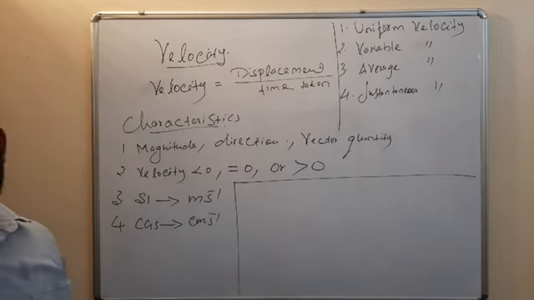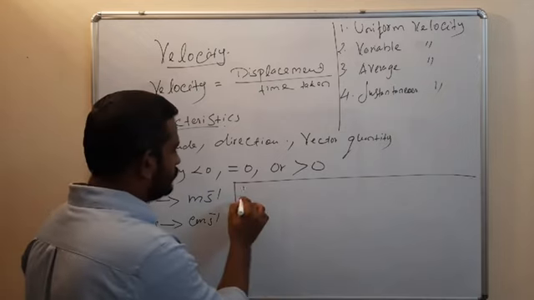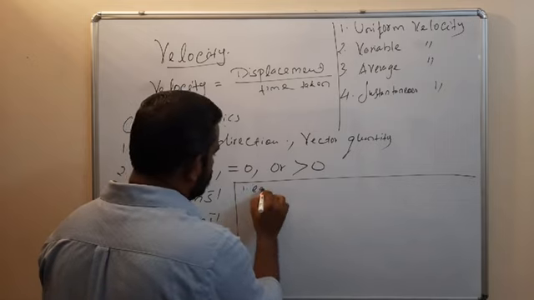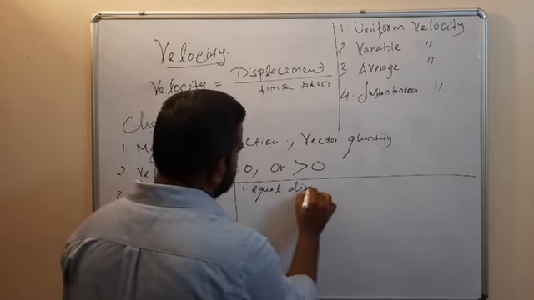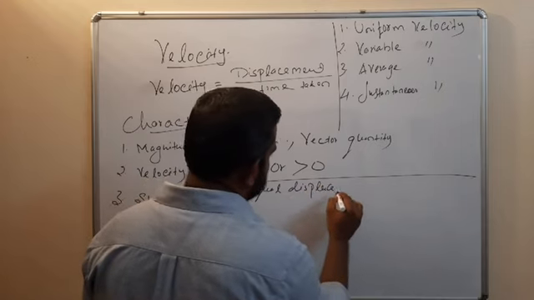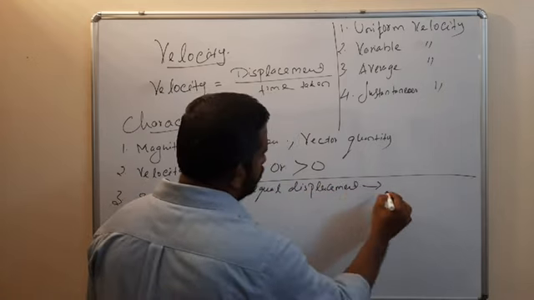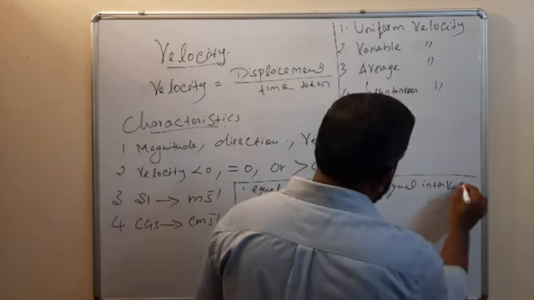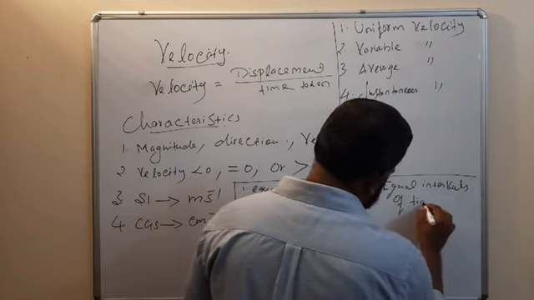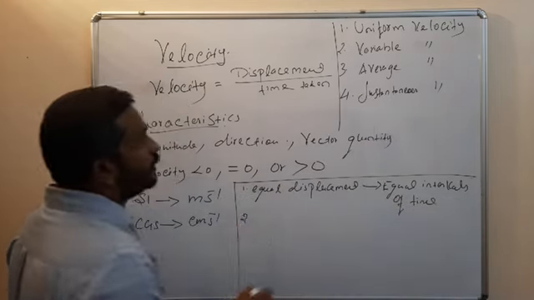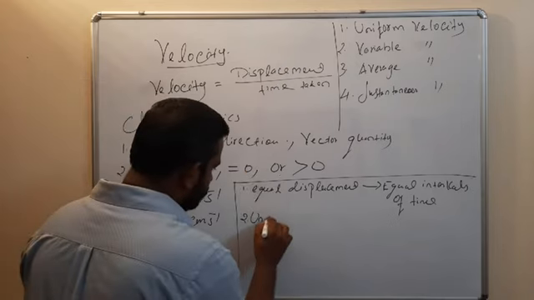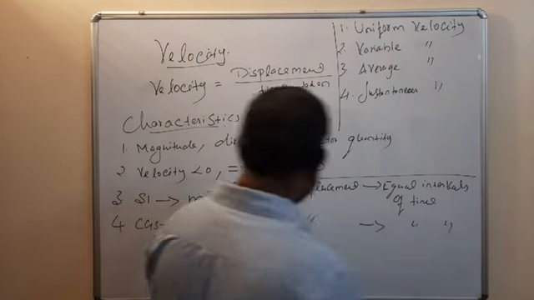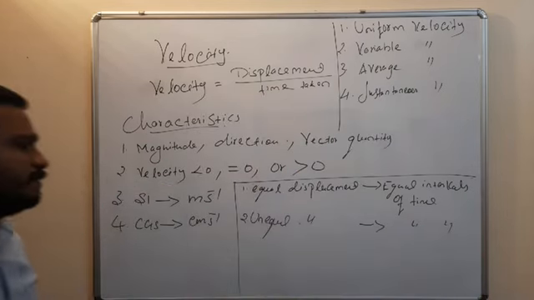Uniform velocity means equal displacement in equal intervals of time. Variable velocity means unequal displacement in equal intervals of time. So that is called variable velocity.